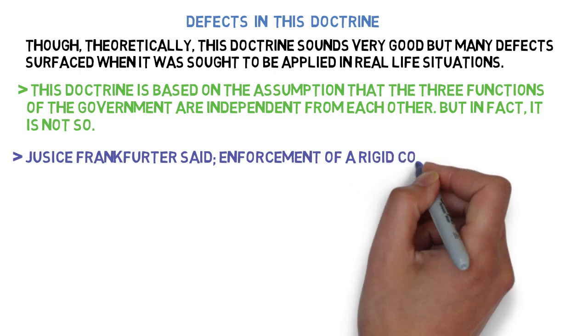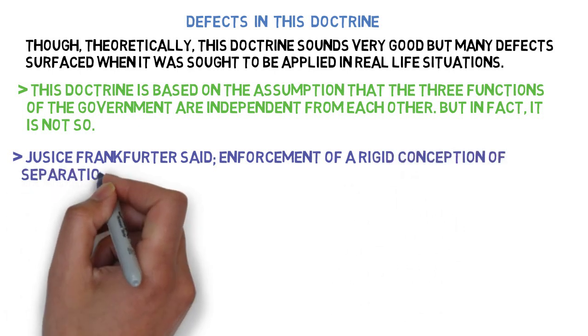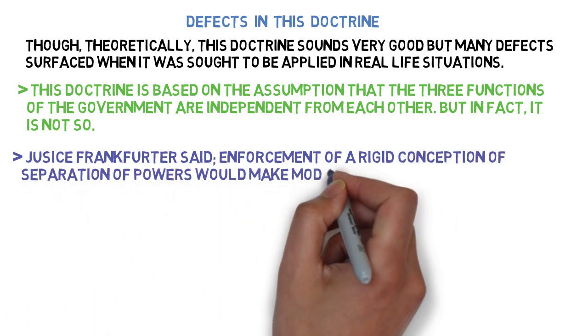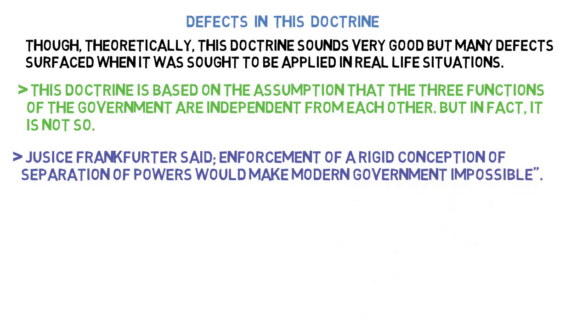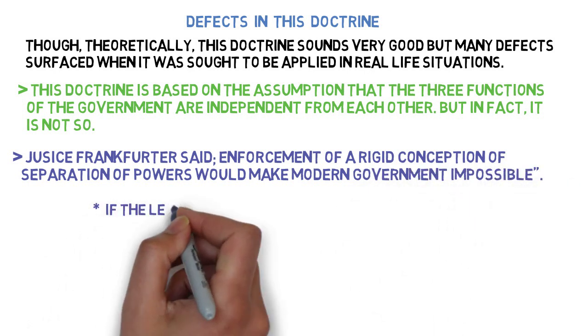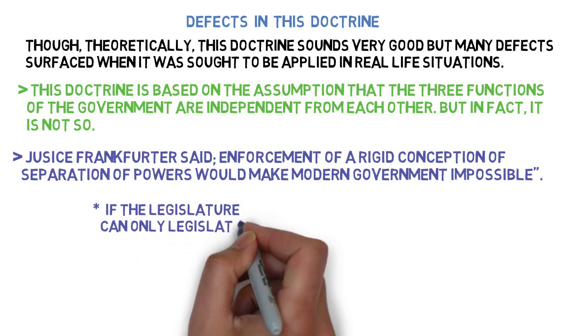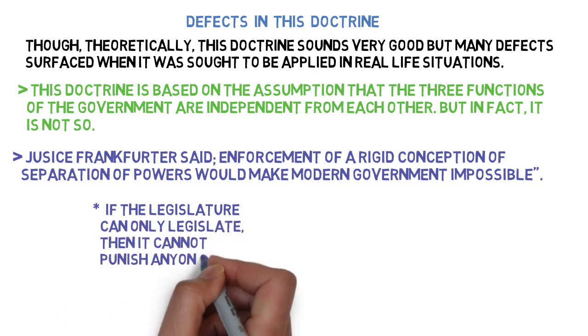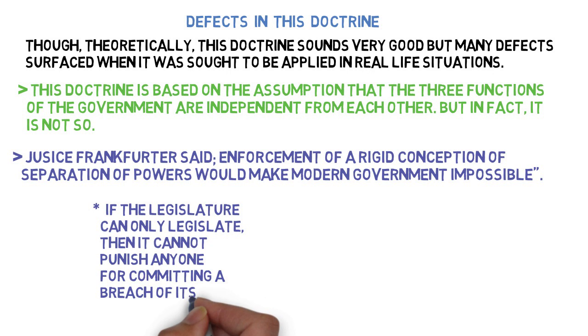Justice Frankfurter further said that enforcement of a rigid concept like separation of powers would make the functioning of modern government impossible. Why? For instance, if the legislature can only legislate, then it cannot punish anyone for committing a breach of its privileges. Every parliament has certain privileges, and so does the Indian Parliament.